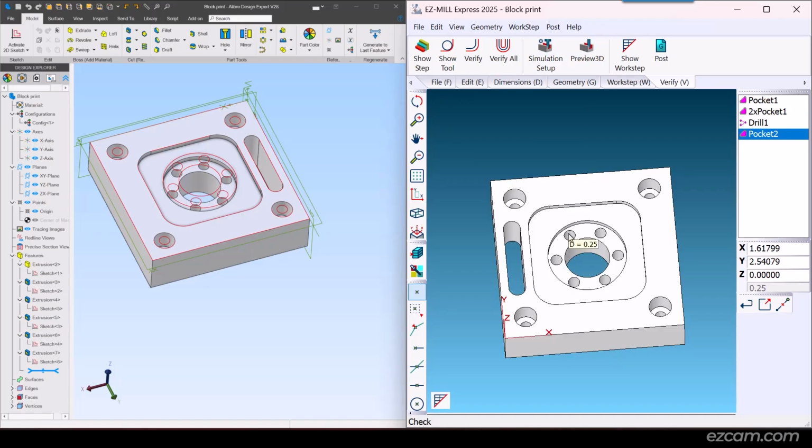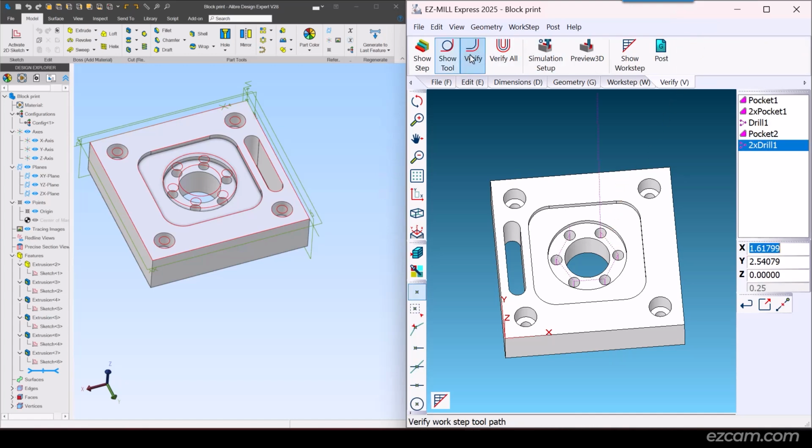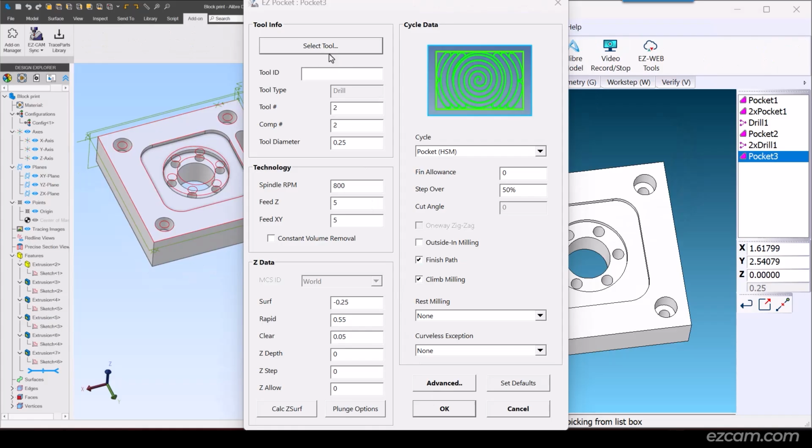The drill diameter matches the previous drilled holes, so we will duplicate that as well. Use the right arrow key on your keyboard to change the order of operations. Now for the last operation, the center hole.